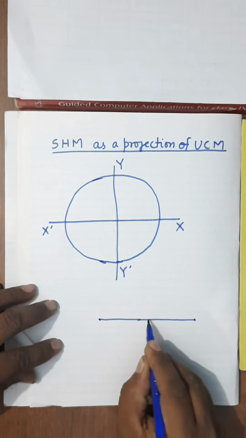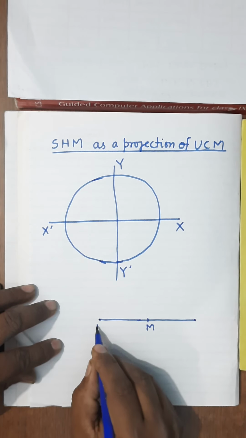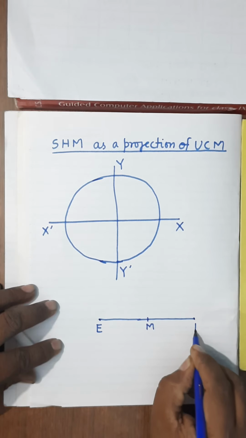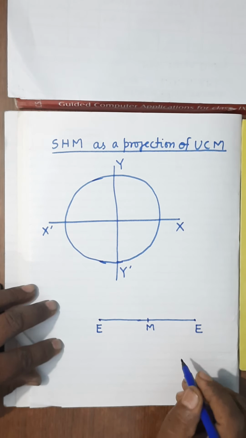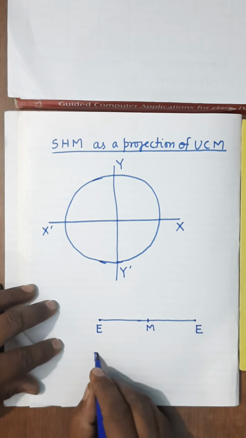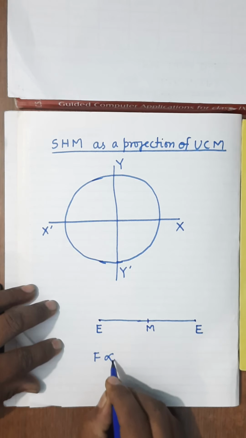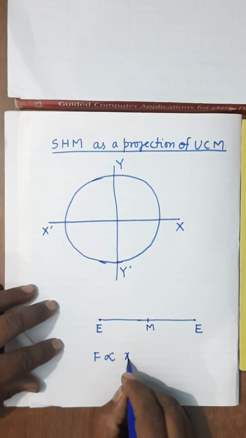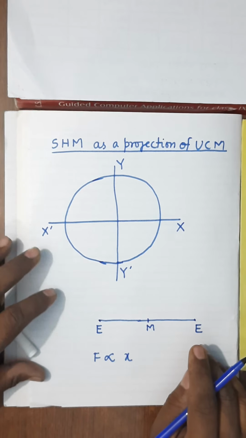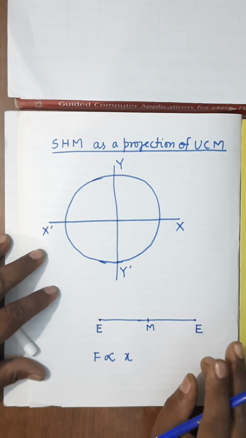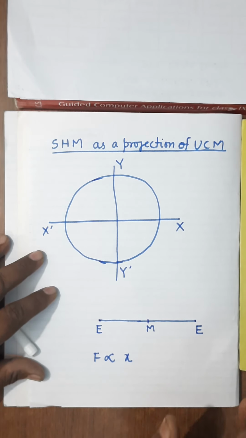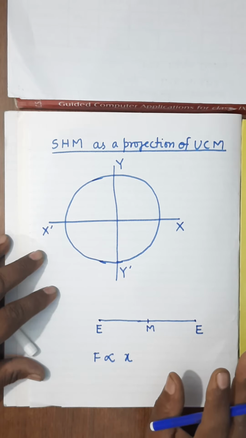Oscillatory motion always takes place about some mean position on a straight line under the influence of a restoring force which is directly proportional to the magnitude of displacement of the particle from the mean position. It is clear? Number 1, it is a to and fro oscillatory motion.